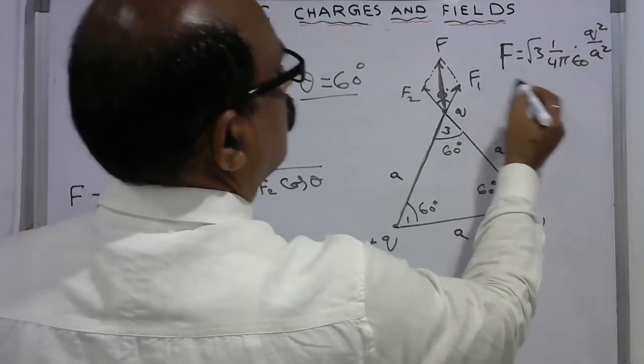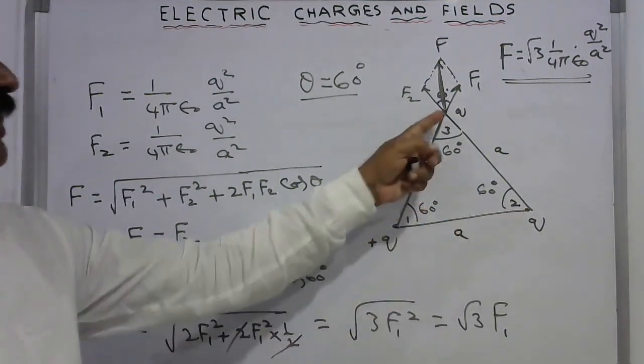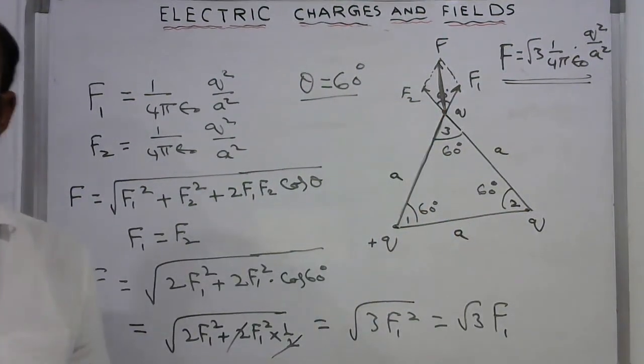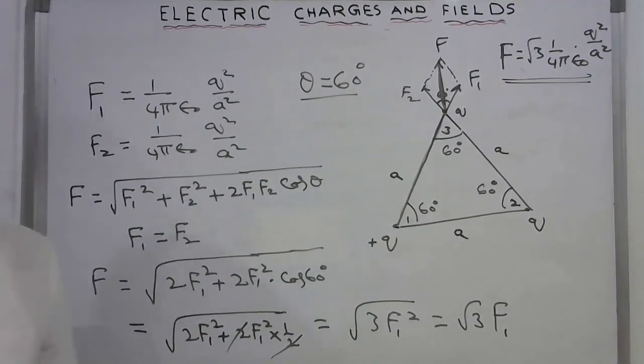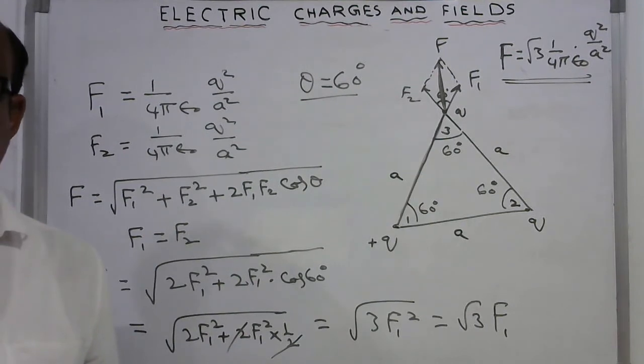This is the net force due to any two on the third vertex. This is how we can solve the problems based on electric charges and fields on Coulomb's law.